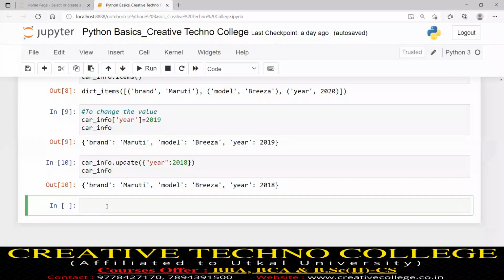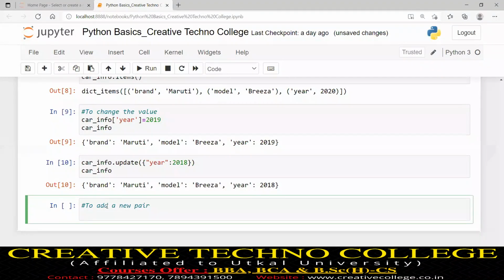I want to add a new pair. Suppose I will add one pair, let it be color. Suppose my color is red. Suppose I want to add a new pair, so how will I add it? Simply, the dictionary name car_info, and within square brackets I will write the key name color, equals, suppose I write red.